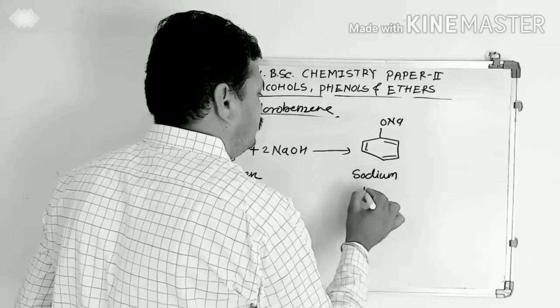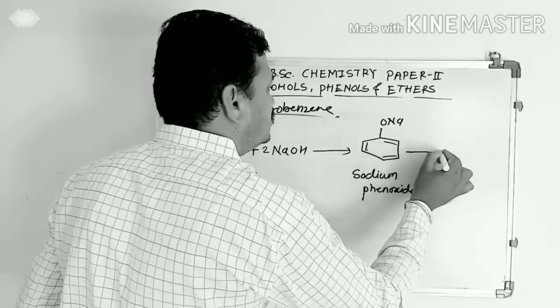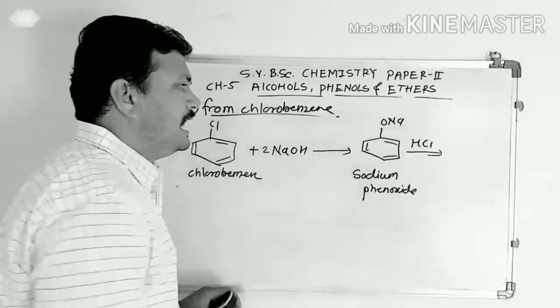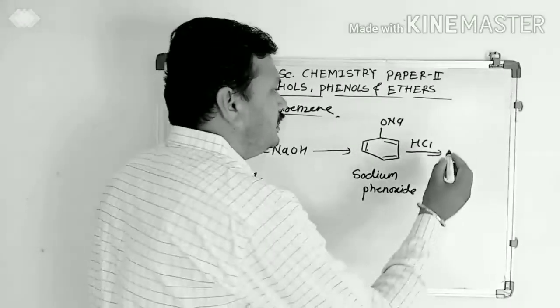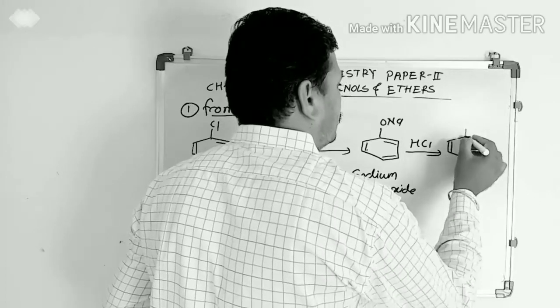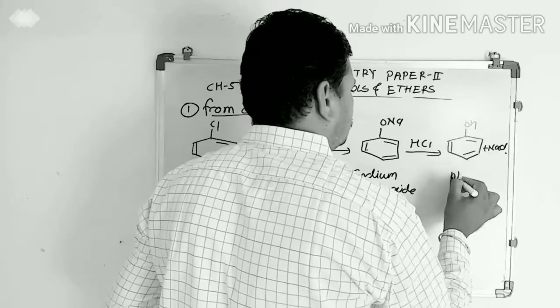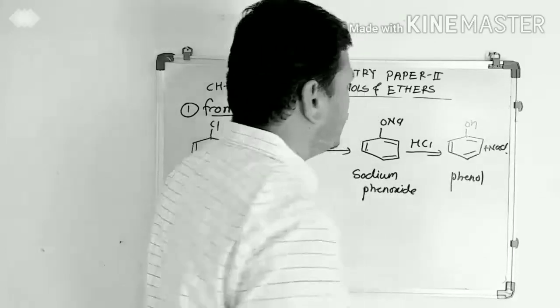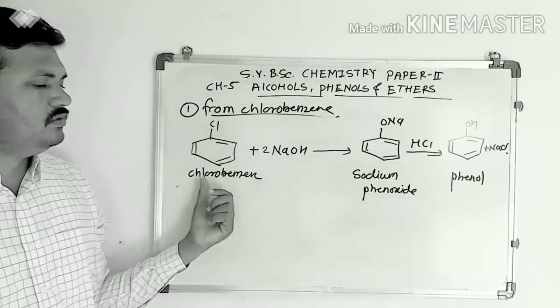And when this sodium phenoxide is acidified using hydrochloric acid, it gives phenol plus NaCl as a byproduct. In this way, we can prepare phenol using chlorobenzene.